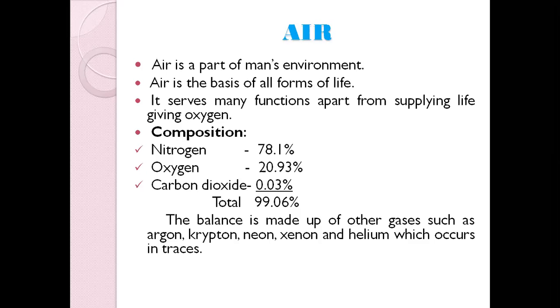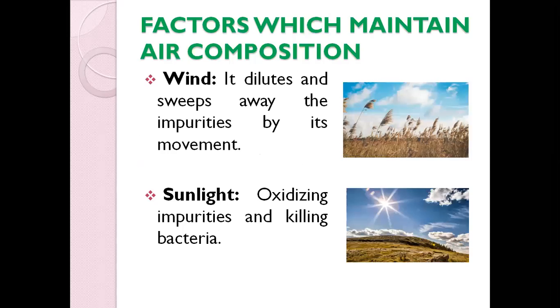In today's class, we will see the main factors which maintain the composition of the air. The first one is the wind. Whenever the wind blows, it dilutes the air, and it also helps in purifying or sweeping away any form of impurities by its movement.